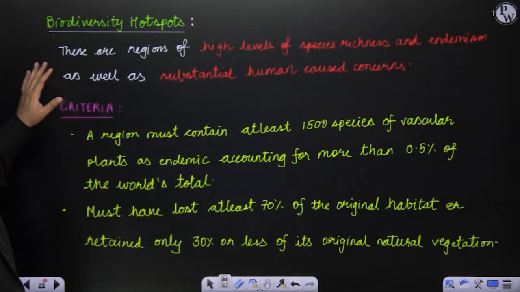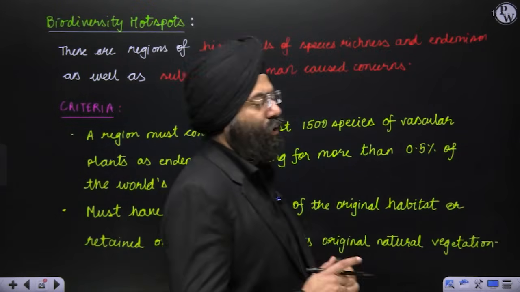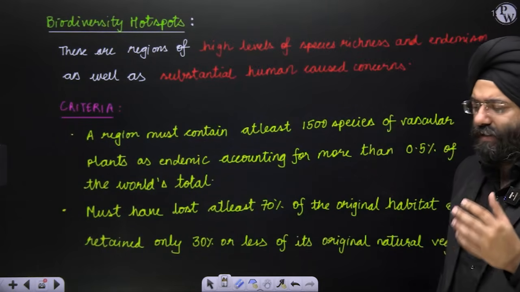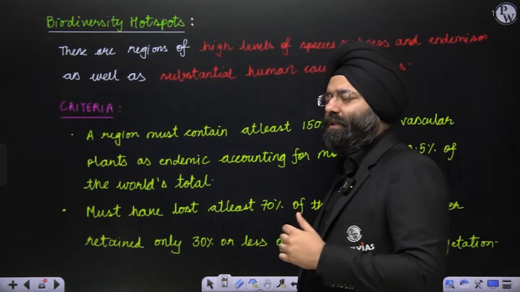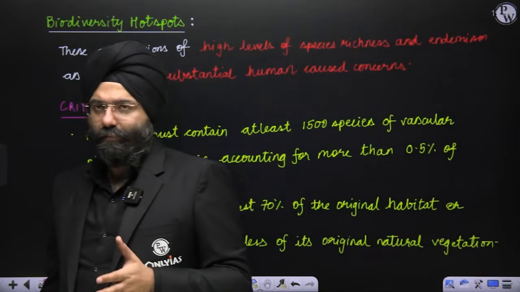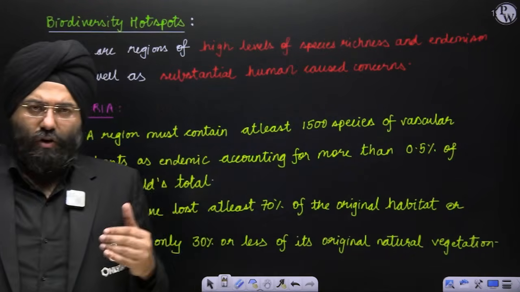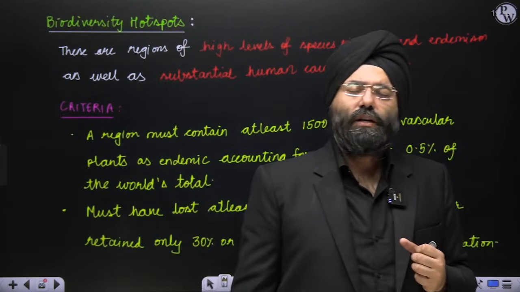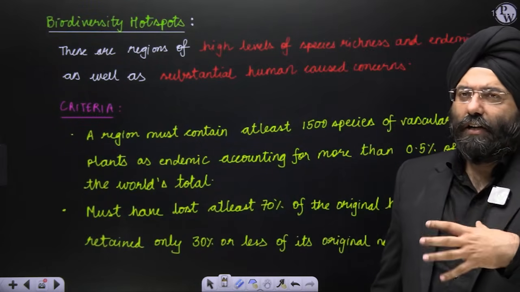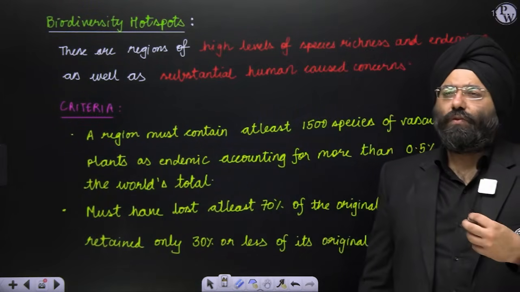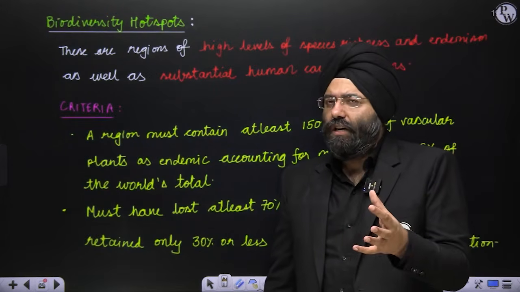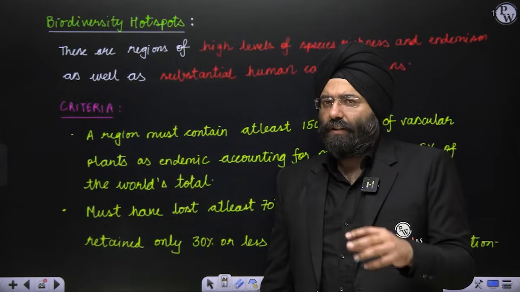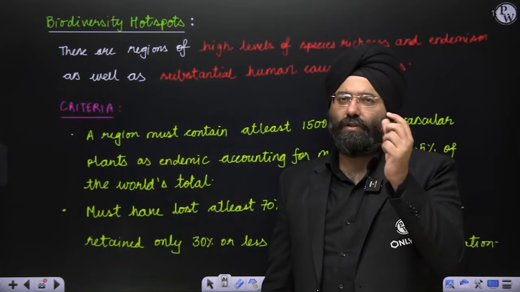Okay. Then coming to the next point, biodiversity hotspot. Now you will realize, so what is this? Please remember, there are certain places which have been facing a lot of problems with respect to their biodiversity. There are multiple factors involved in a certain region being declared a biodiversity hotspot. For example, we'll see the criteria. There are a lot of endemic species present, and there has been a lot of intervention by human beings which is destroying that region. So certain regions that are very critical for the environment and biodiversity are being harmed. So they are categorized as biodiversity hotspots.